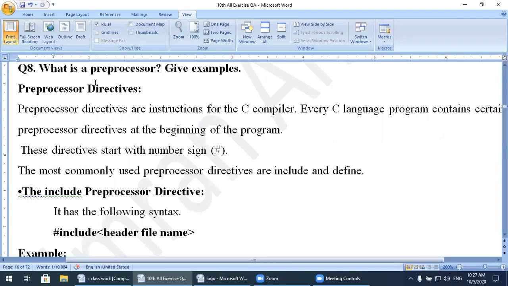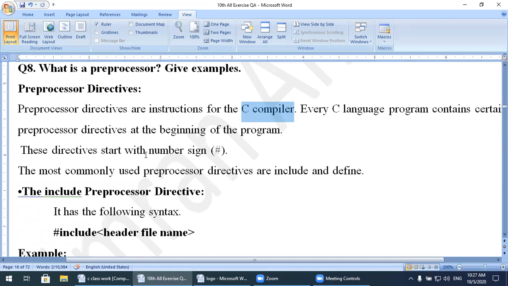What is a preprocessor? Give an example. Preprocessor directives are instructions for the C compiler. Every C language program contains certain preprocessor directives at the beginning of the program.